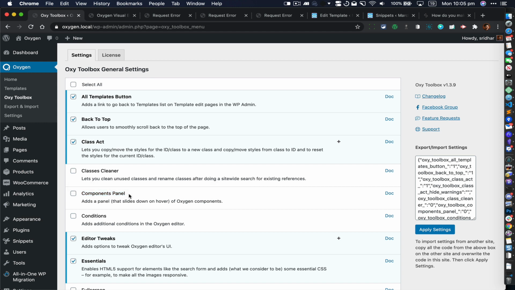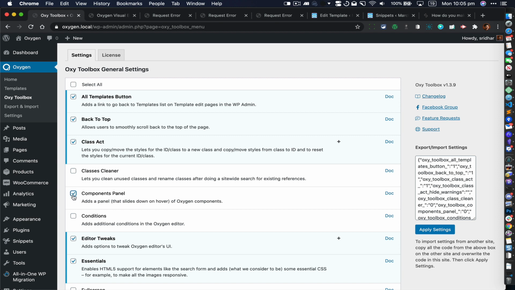Components panel is a module in Oxy Toolbox that adds a panel at the top in the Oxygen editor, which, when hovered, slides down and shows a list of the most Oxygen components, not all of them, but most of the built-in components. At this time, it doesn't add components that are added by other plugins like Oxy Extras.